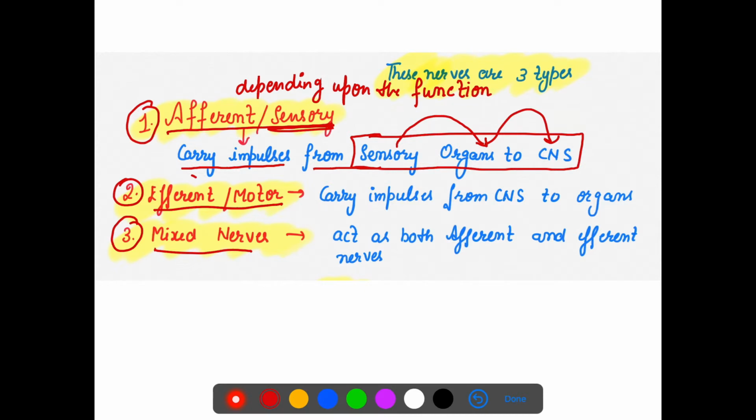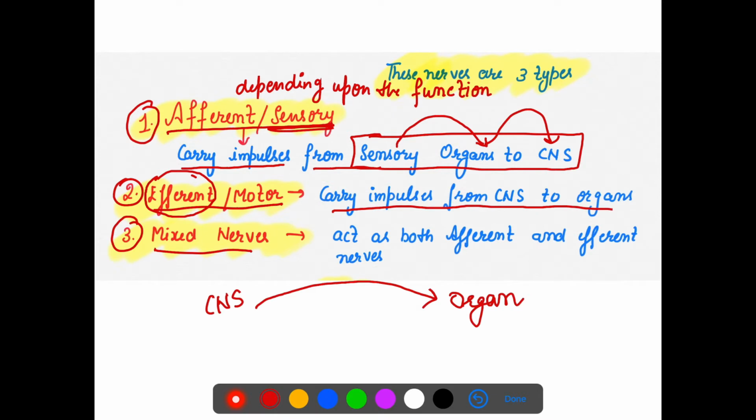Motor nerves: now the CNS is sending some information and that has to reach the organs. Like we talked about in muscle contraction, which kind of nerves play a role? Efferent, right? Efferent, they carry impulses from the CNS to organs.